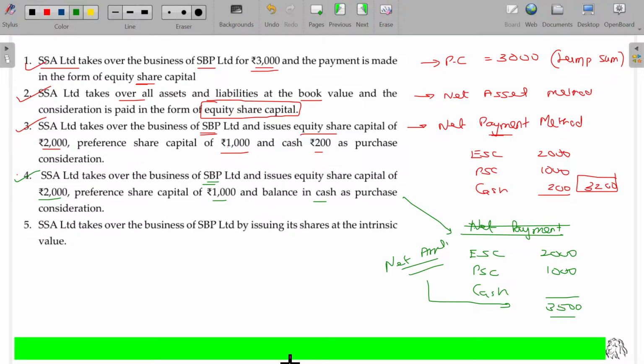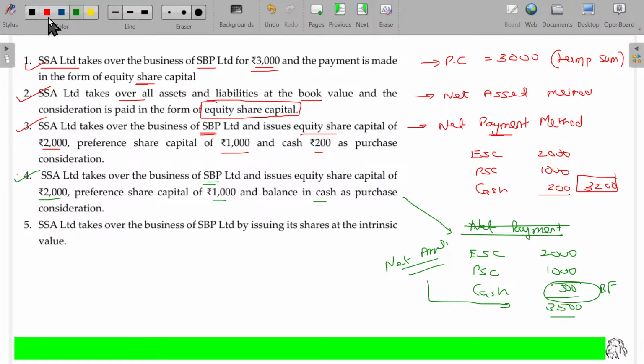How can you decide whether it's the net payment or net asset method? After summing up all the payment modes, if you are able to find out the purchase consideration clearly, then it's called the net payment method. Sometimes the balance will be payable by way of debenture or cash or some other mode, and then we have the confusion. What is that balance? You need to know the purchase consideration using the other method. Only then can you close the books of accounts. Here, the purchase consideration is 3,500. We found that already using the net assets method, and the cash balance is 500. This is the balancing figure. So the fourth one is all about the net asset method, not the net payment method.